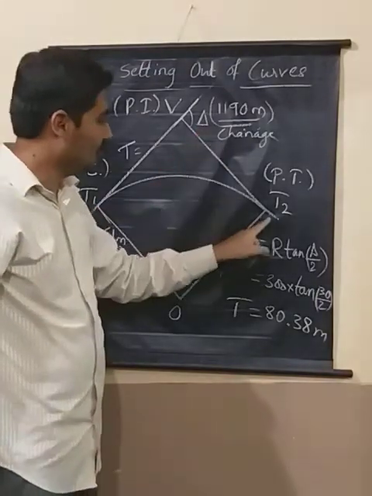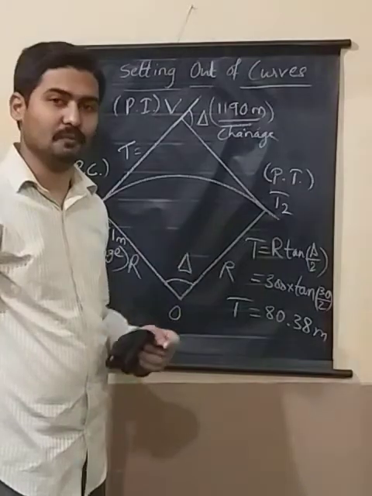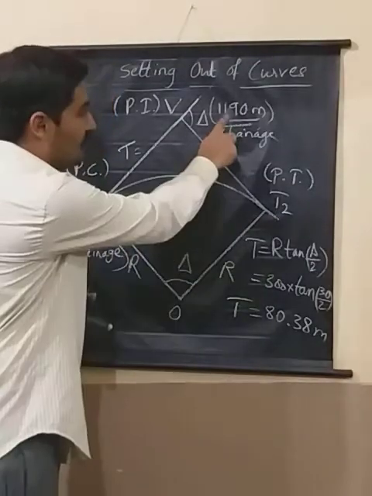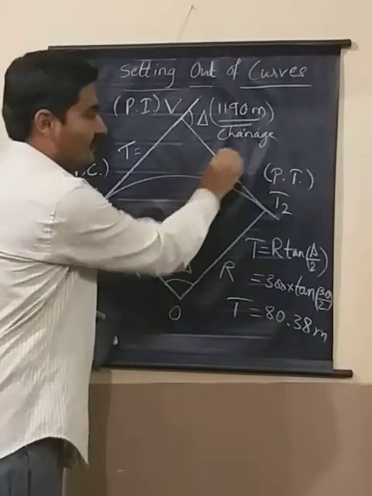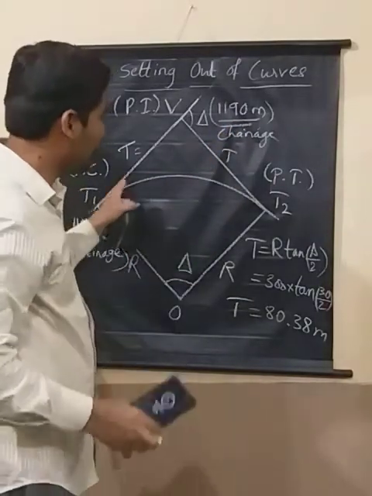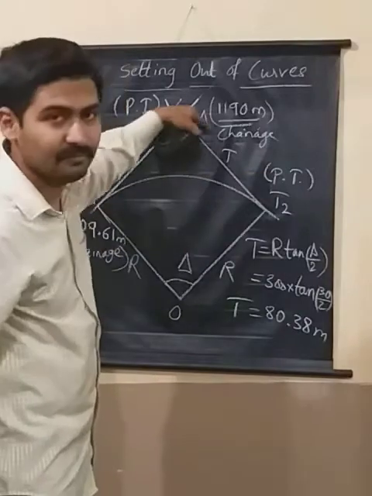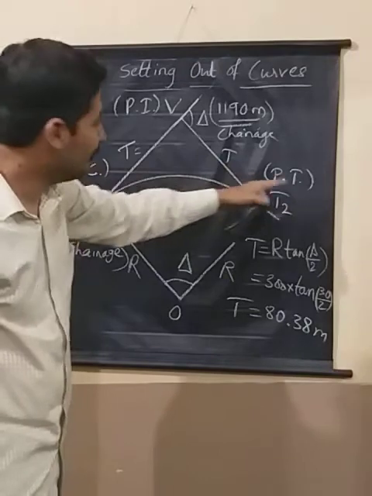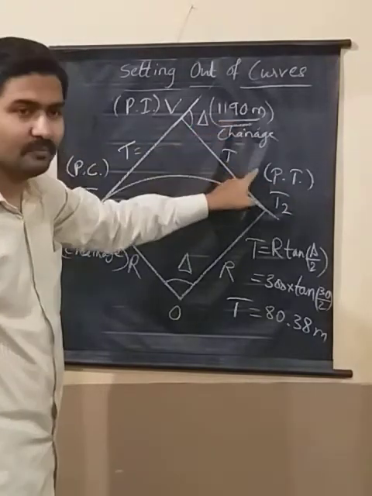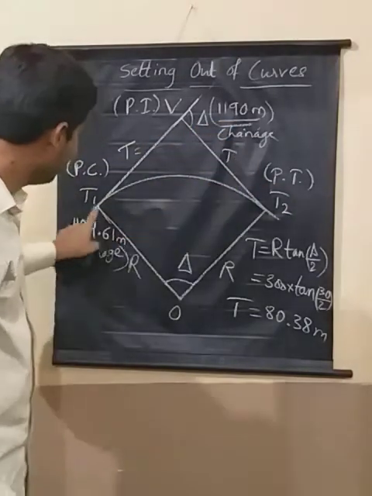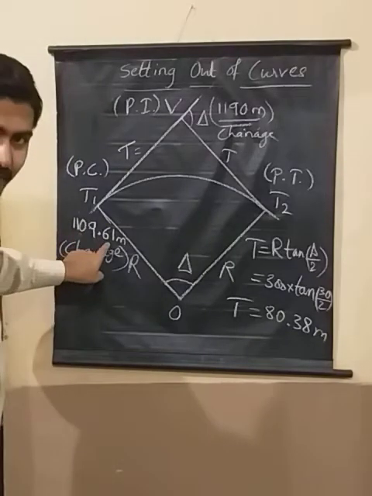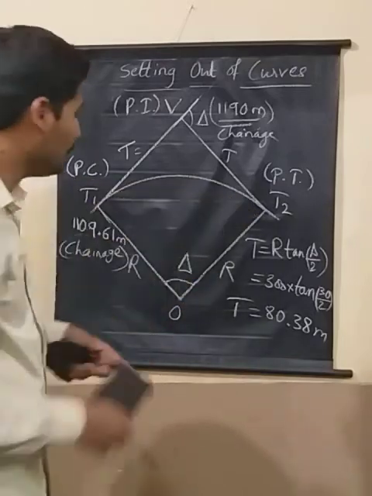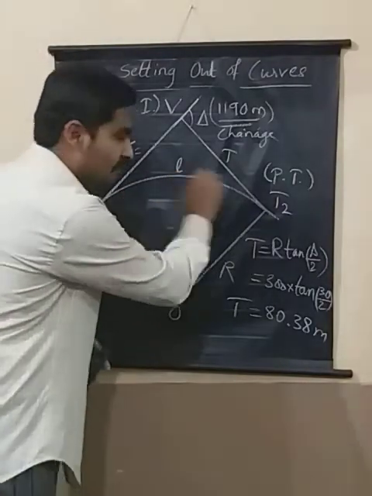Now if I have to find out the chainage of T2, the next point, how am I going to do that? It is not 1190 plus T, right? Because your actual direction of the road is not this now. Your actual direction of the road is this, right? So it is not 1190 plus T, it is 1109.61 plus the length of curve, isn't it? So this length of curve has to be added.